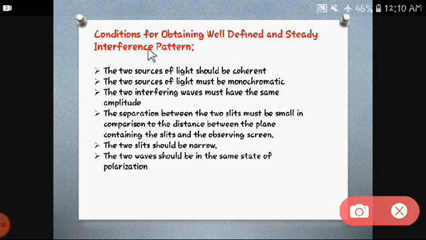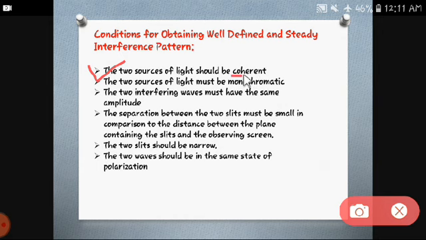By using our common sense, we can say what is needed to get a steady interference pattern. So what basic things should be there? Wavelength should be the same, amplitude should be the same, two light waves should be in the same phase, and they should have the same state of polarization, they should be in the same direction, that means polarization should be the same. These are all the basic things. Now we are going to see what is there in it. Okay, the two sources of light should be coherent. A basic and very important term that we have already seen.